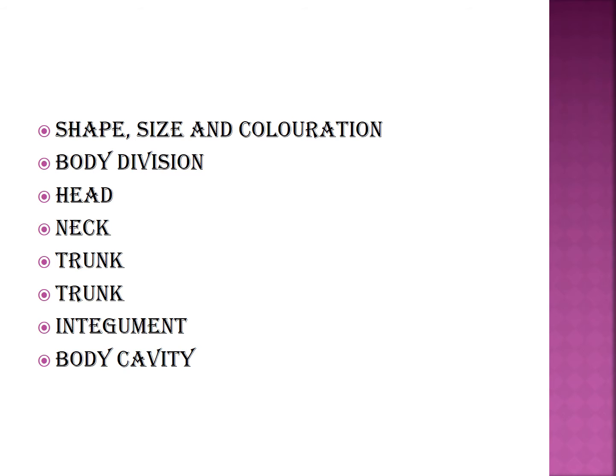Next one, we will see the integument. Integument means skin. Integument forms the outer covering of the body. The structures derived from it are claws, nails, and glands like sweat glands, sebaceous glands, and mammary glands.